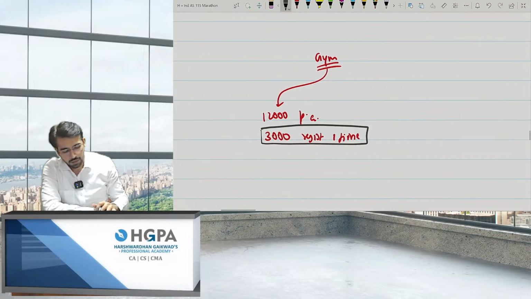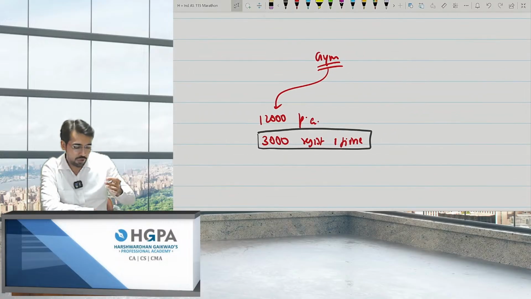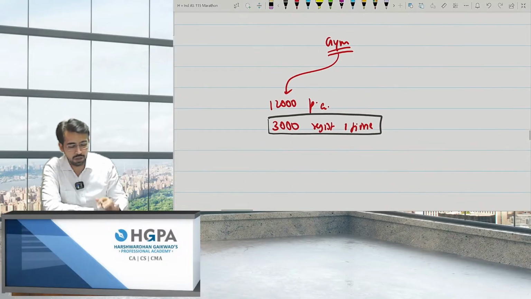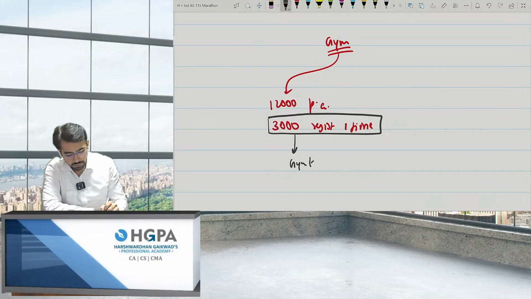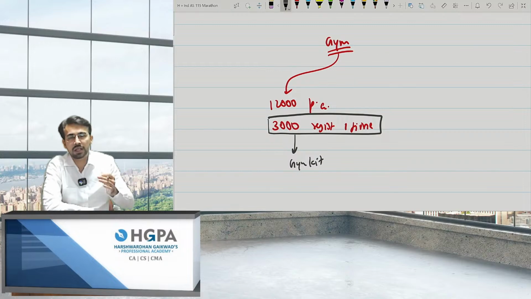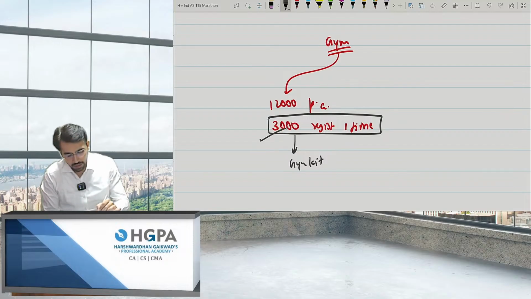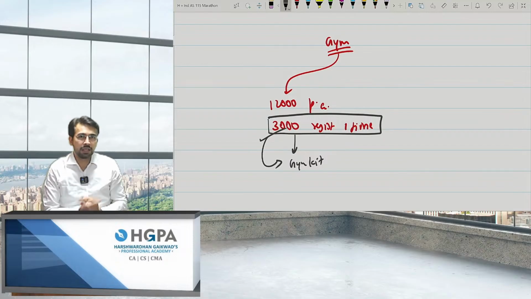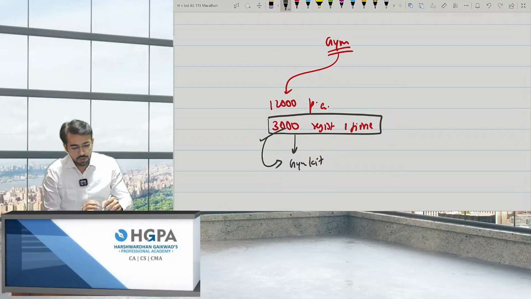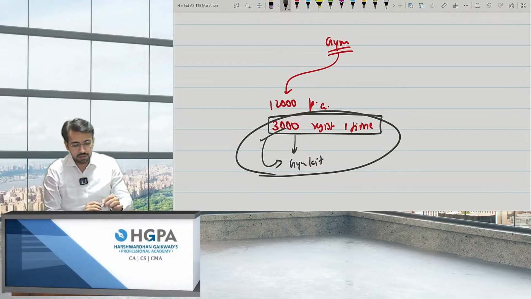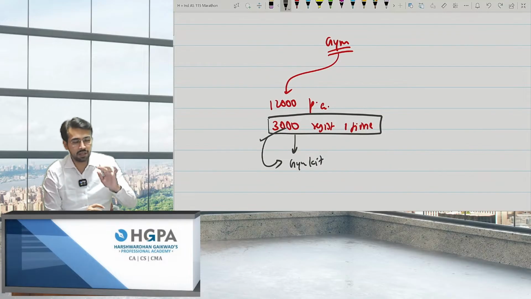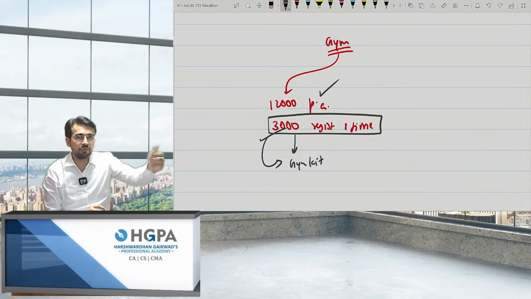Now, how to book this 3,000? Should I book it one time or should I book it on a per annum basis? This depends upon whether I'm providing you something with this. For example, I gave you a gym kit. As soon as you gave me this 3,000 as registration, I gave you a gym kit. That means I'm charging this 3,000 for the gym kit, right? So in this scenario, this 3,000 can be booked immediately, and this 12,000 over the period of 1 year.